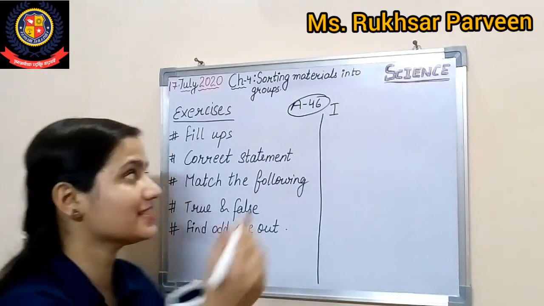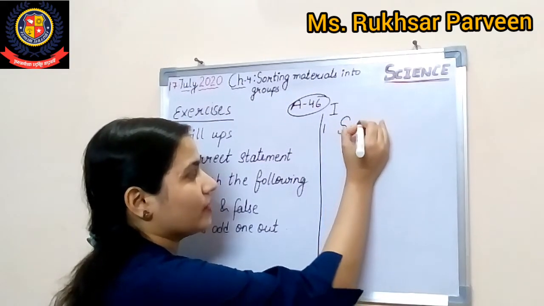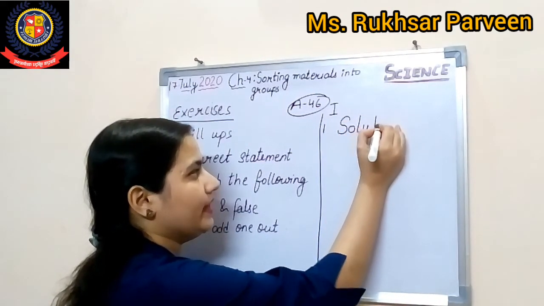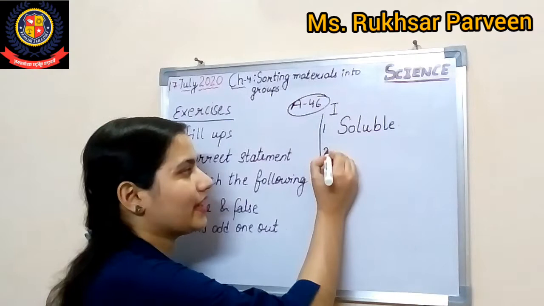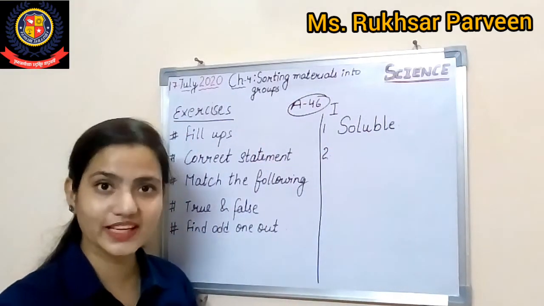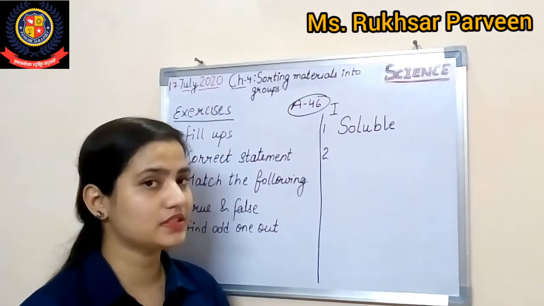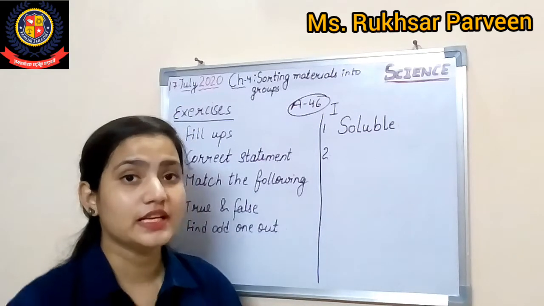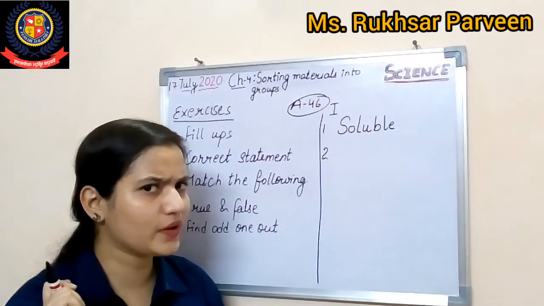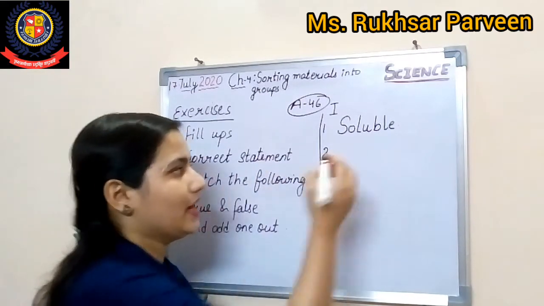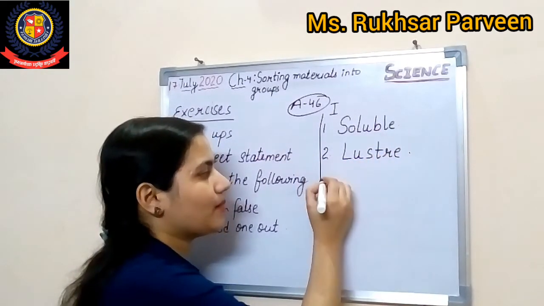Yes, the answer is very nice. Common salt is soluble. So write down with me, soluble. That is, soluble in water. Okay, come to the next question. Who will tell? Okay, tell me Ayushman, the freshly sandpapered surface of a metal has dash. What is the surface of sandpapered metal like? Yes, चमकदार. So what do we call that in English? Very good, luster. That is your luster. Very nice students. Now come to the third point.